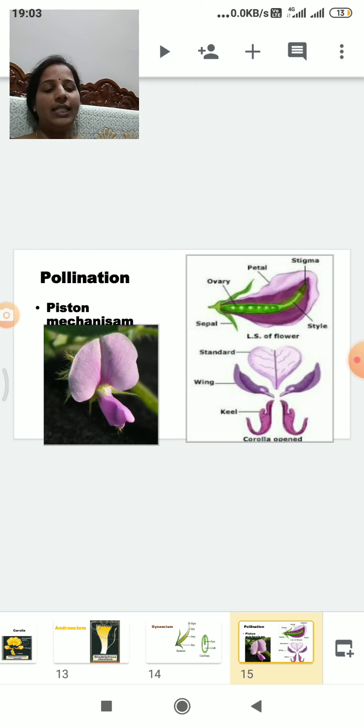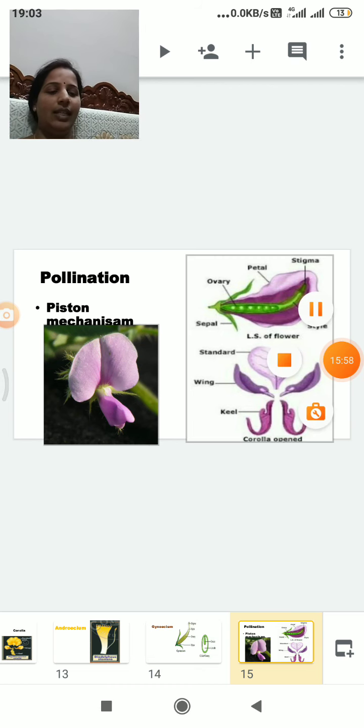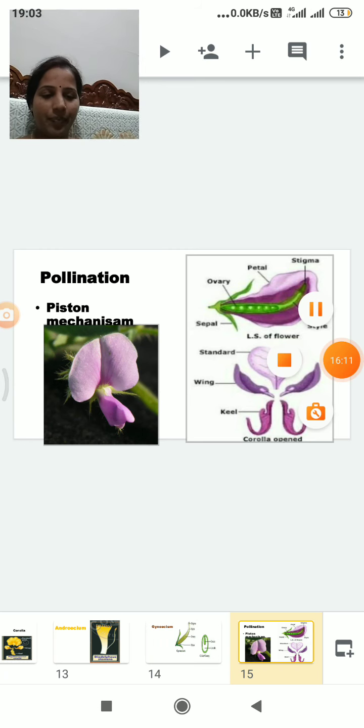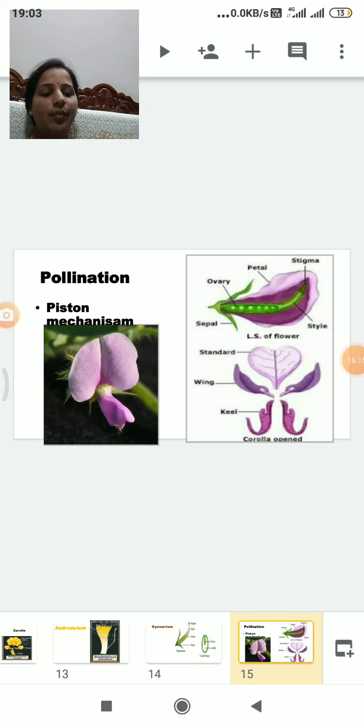As the insect sits on the wing petals and tries to take nectar, it pushes the keel petal down. Then the stigma and anther lobes touch the lower body of the insect.